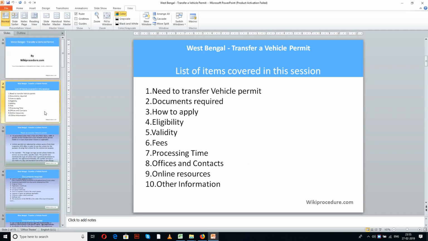A list of items covered in this session today: need to transfer vehicle permit, documents required, how to apply, eligibility, validity, fees, processing time, offices and contacts, online resources, and other information.